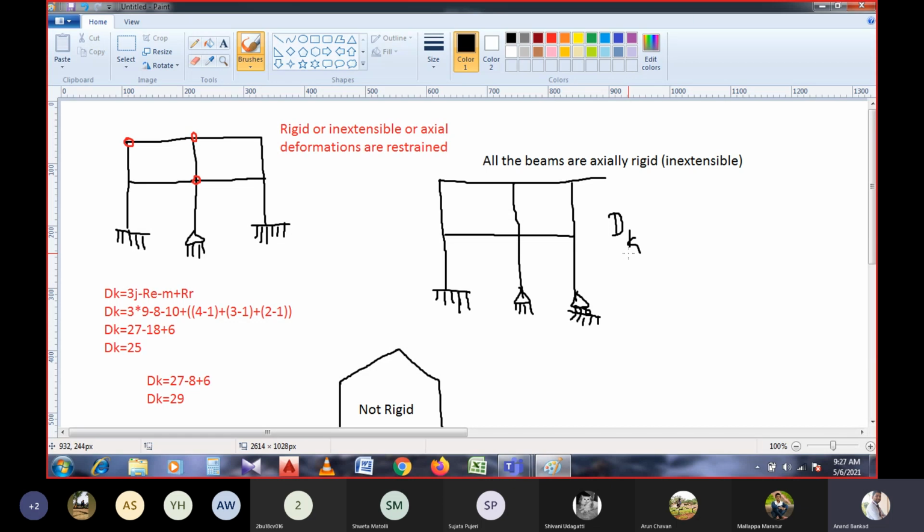Okay, Aruna will solve this now. Yes. Now can you solve this dk value? Solving, sir. See here, please understand the statement given. All the beams are to be considered, not these columns. That means the value of m will be 1, 2, 3, 4, and 5. They have not said all the members are inextensible or rigid. They said only all the beams are axially rigid.